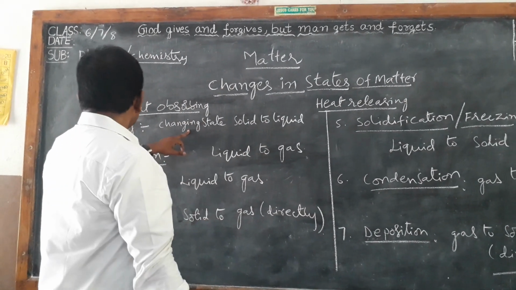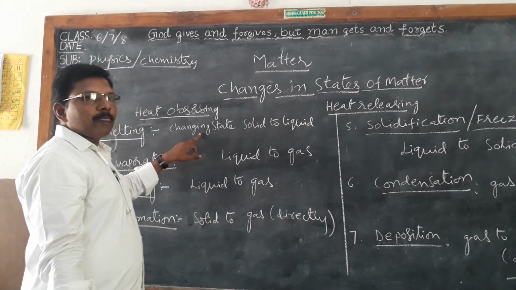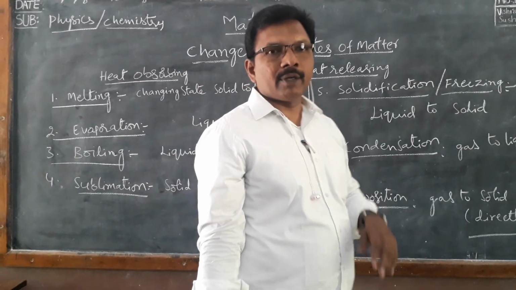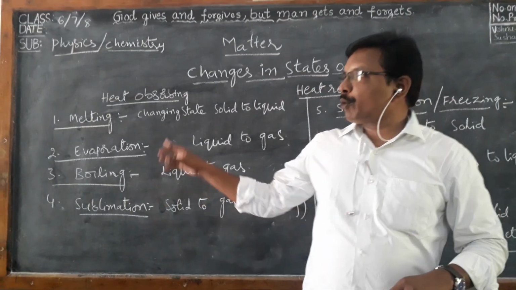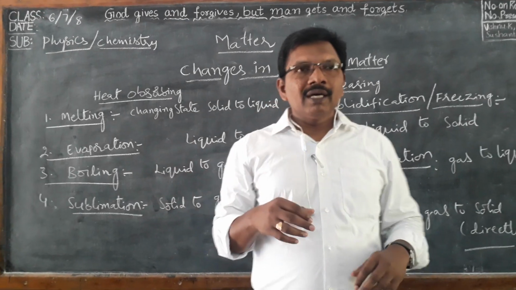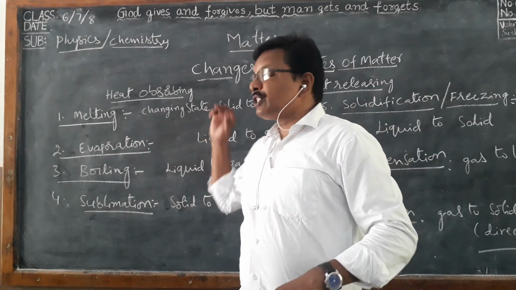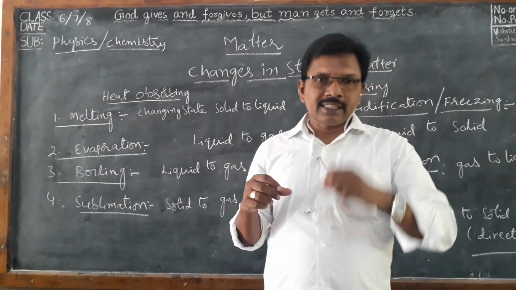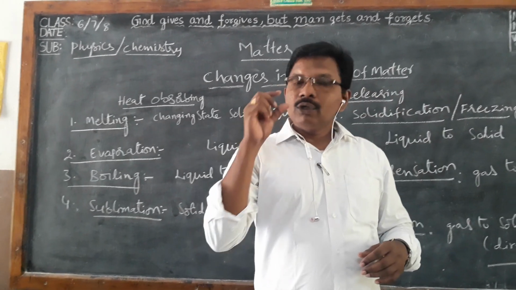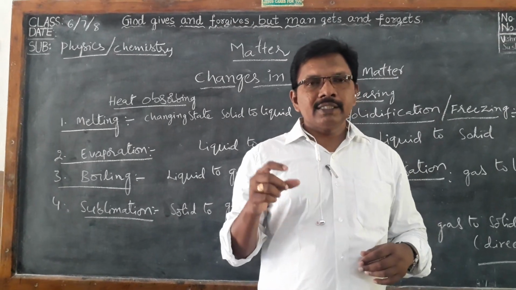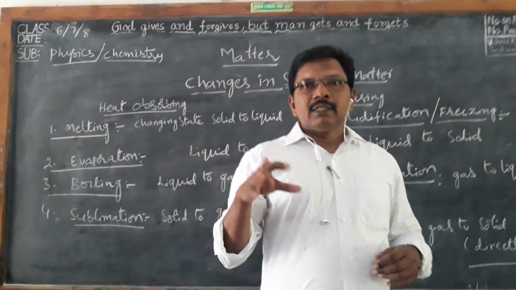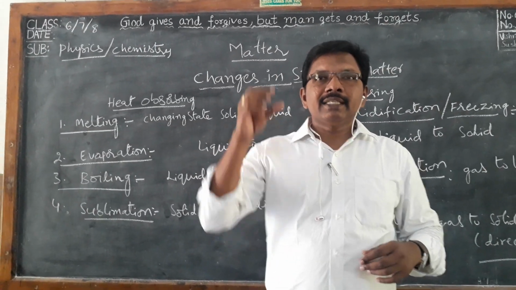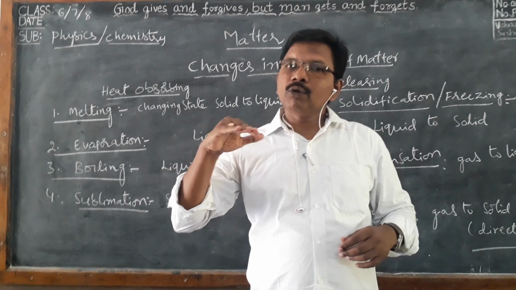Now in melting, all solids will not melt at the same temperature. Each solid has a particular melting point. For example, if you take ice, 0 degrees is the melting point. Such a way, different solids have different melting points. That means at that temperature only they start to melt.